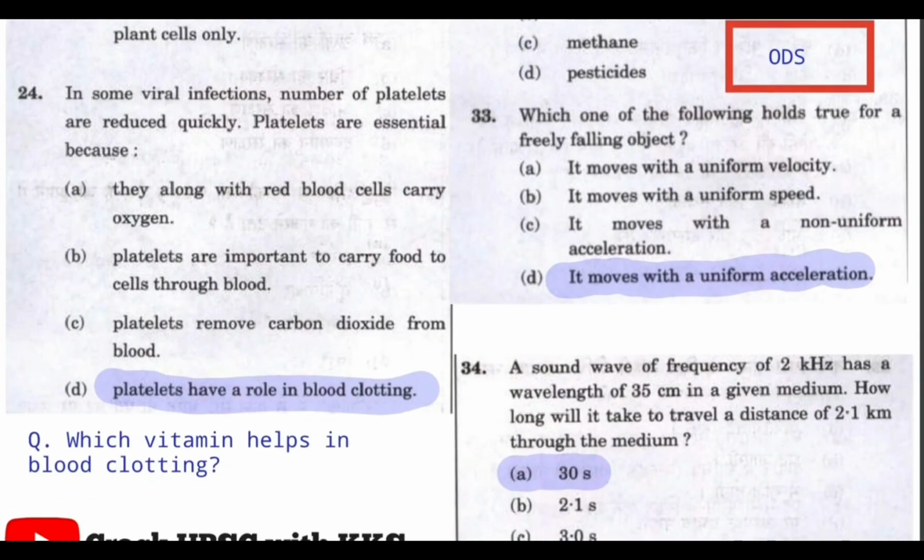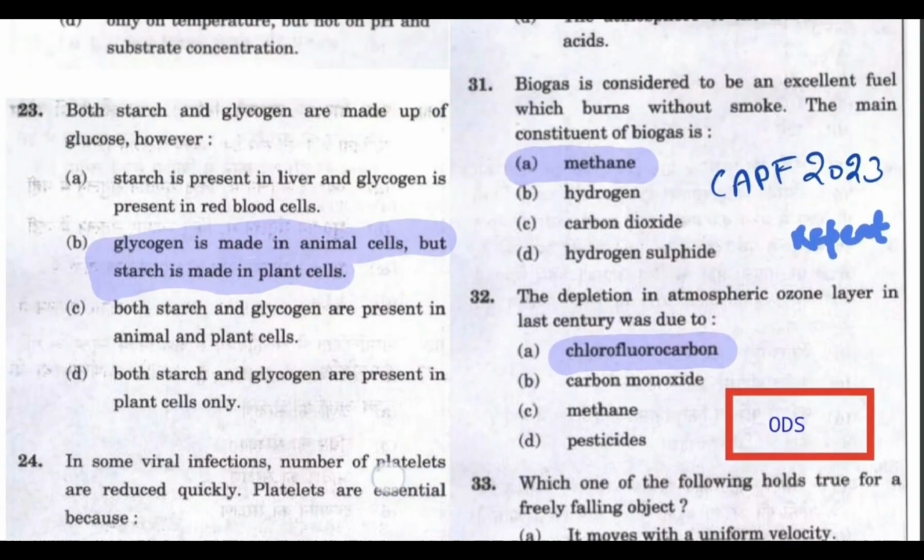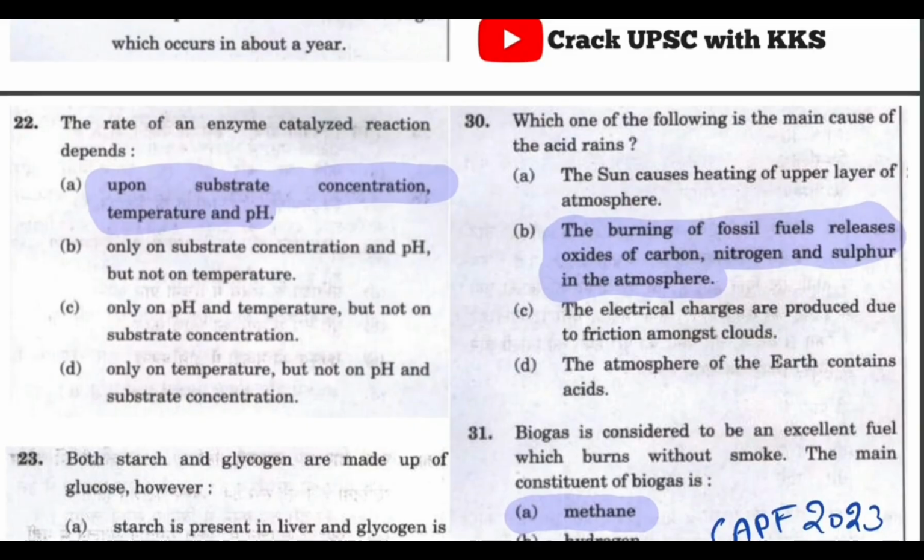It is related to a viral infection in which the number of platelets is reduced quickly. Platelets are essential because they have a very important role to play in blood clotting. So C would be the correct answer, and the viral infection would be dengue. And you will have to answer this: which vitamin helps in blood clotting? And you can also answer which vitamins are water soluble and which vitamins are fat soluble. Let's see the next question.